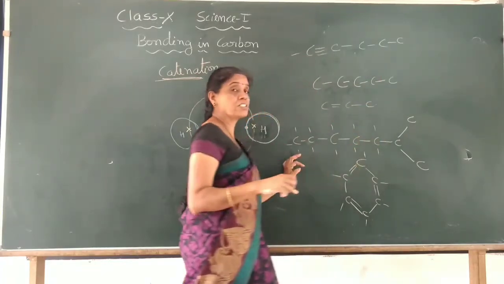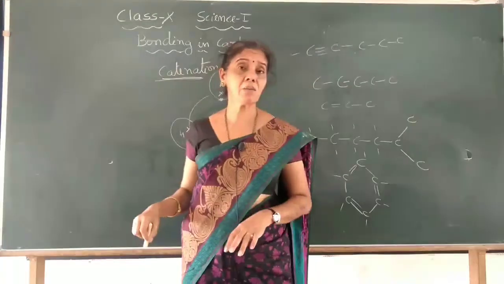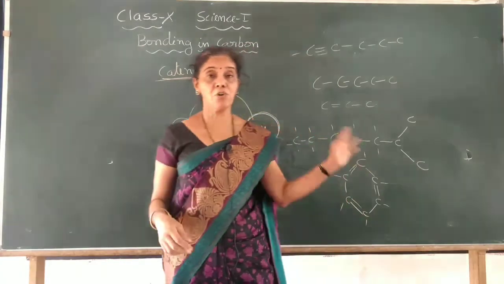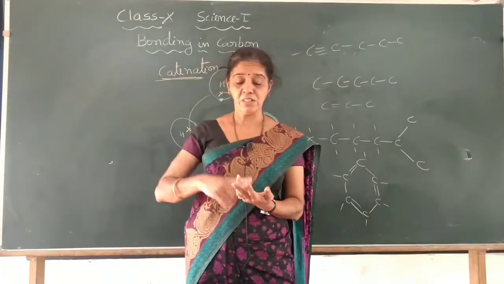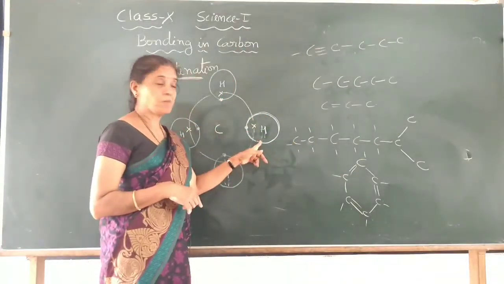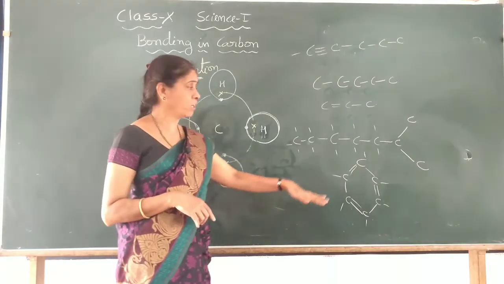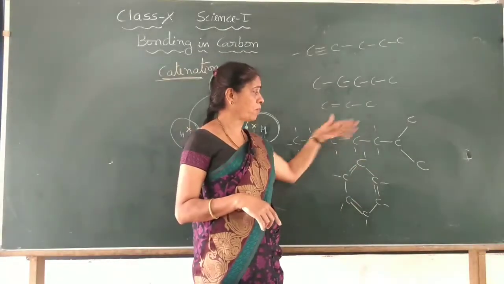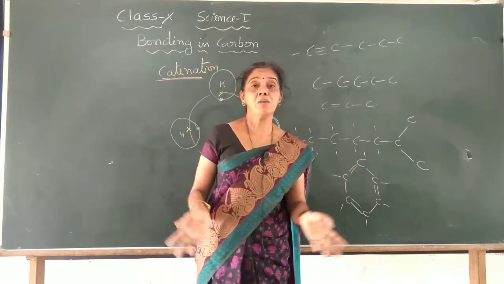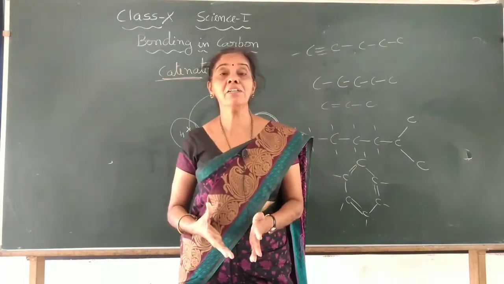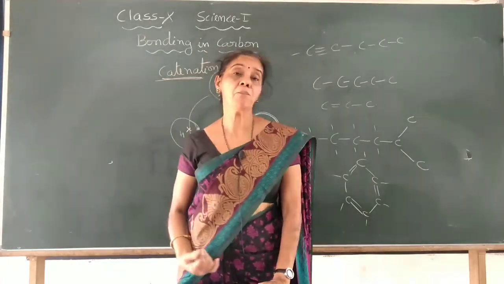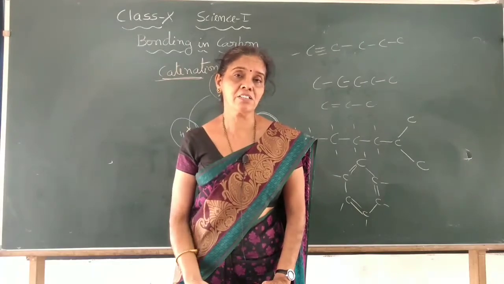So whatever it is, this carbon has this type of property: it forms 4 covalent bonds with itself, and with other atoms it may form a single bond, a double bond, a ring-like structure, a branch-like structure, or a straight chain. So all this nature of carbon gives us millions of carbon compounds present on the earth.